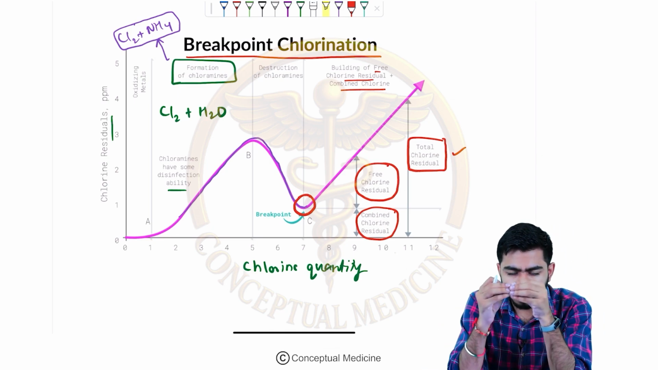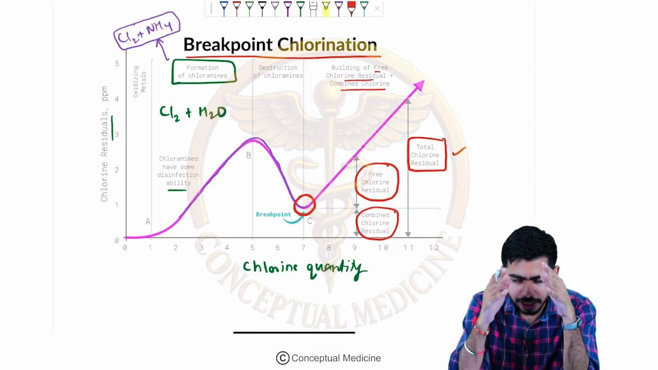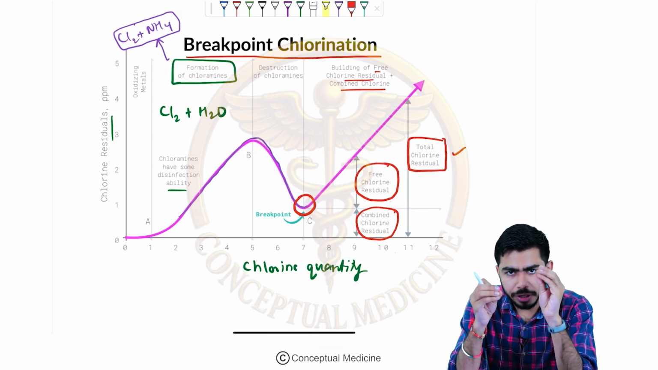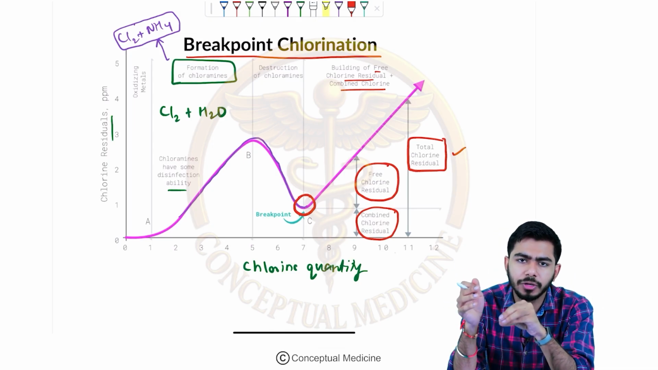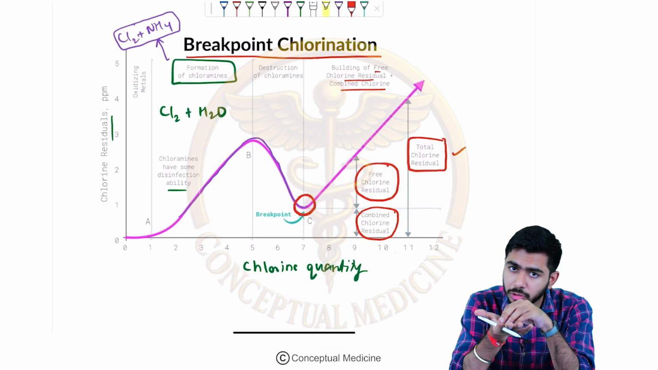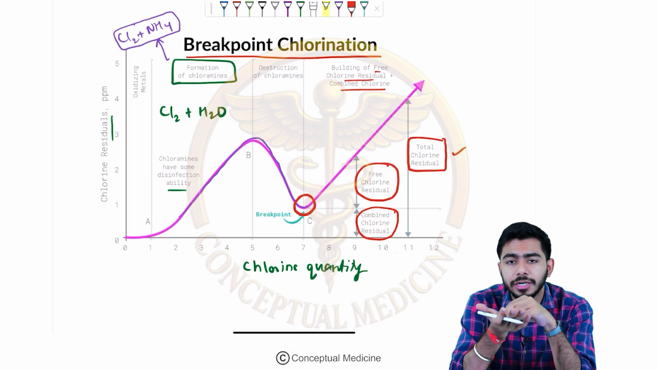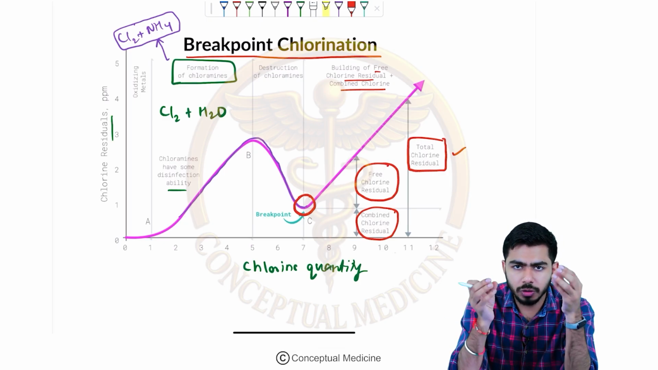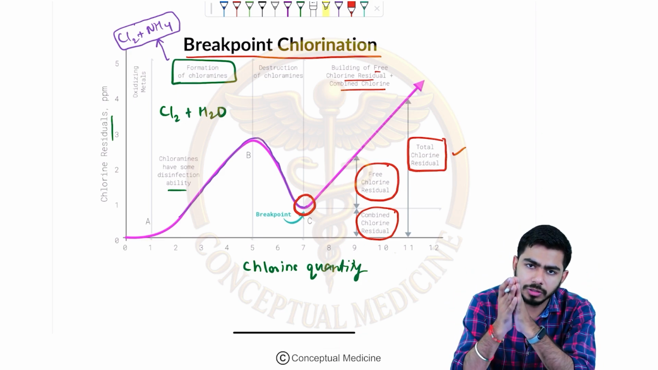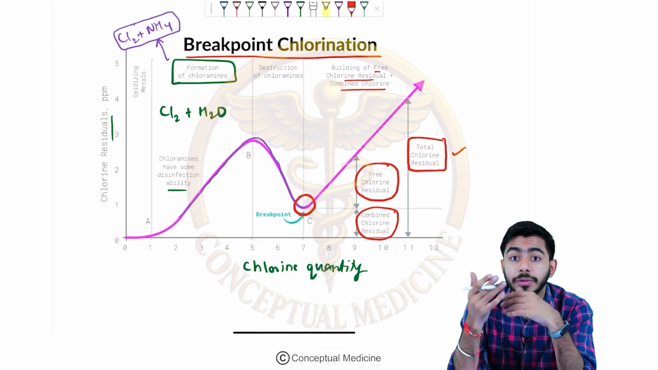So what is the breakpoint here, guys? The breakpoint of chlorination is that point at which the chlorine demand of the water is met. You can say that was the amount of chlorine needed for disinfection of this particular water. So the breakpoint tells us about the demand of the water, that is, how much chlorine is needed. The chlorine demand of water is estimated by the breakpoint.